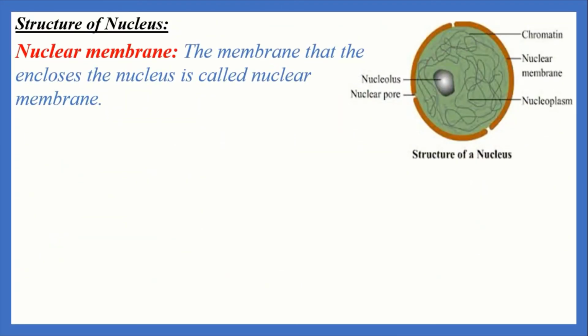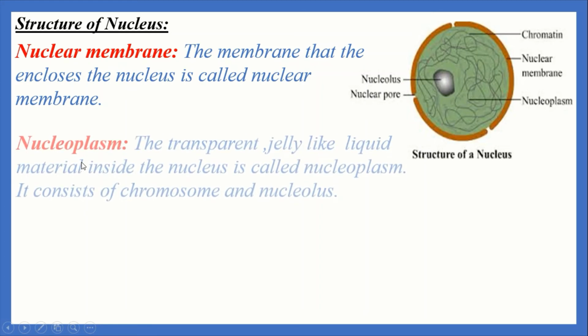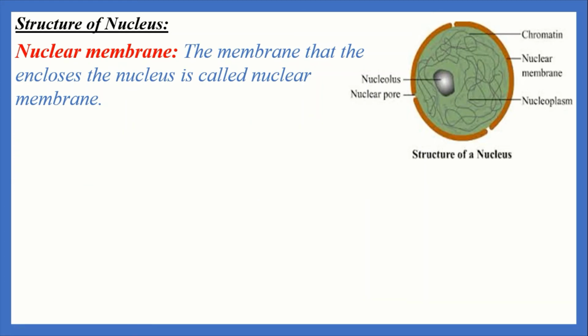First one is nuclear membrane. You know that nucleus has 4 parts: nuclear membrane, nucleolus, nucleoplasm and chromosome. The membrane that encloses the nucleus is called nuclear membrane. Nuclear membrane is a two-layered transparent covering of the nucleus.